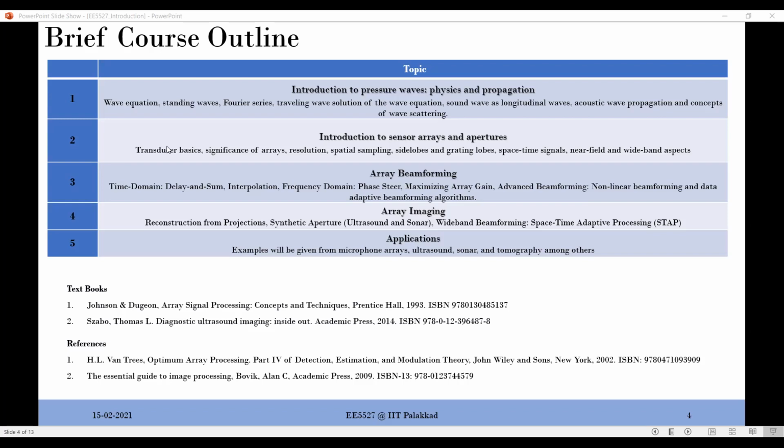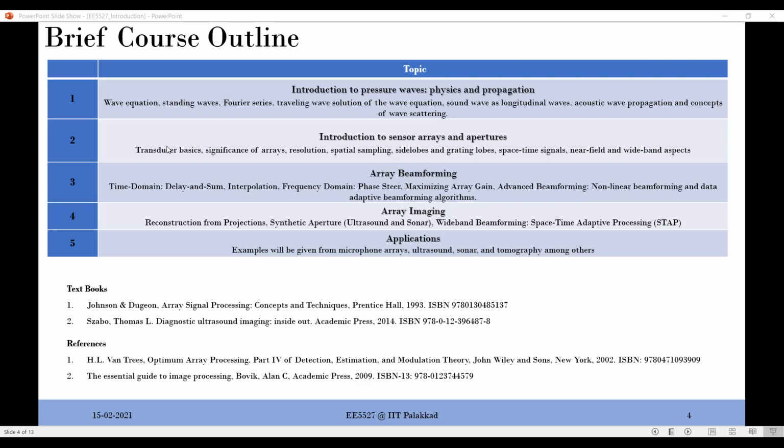Okay, a single transducer produces an energy, as Narayanan was saying. That energy can be sound energy, light energy, or whatever you talk about. So how do we make that energy more effective for imaging? Our objective is imaging, don't forget that, because you can use sensors or transducers for a variety of purposes. But in this course, our objective is to create images out of it. So you need to worry about how to form images.